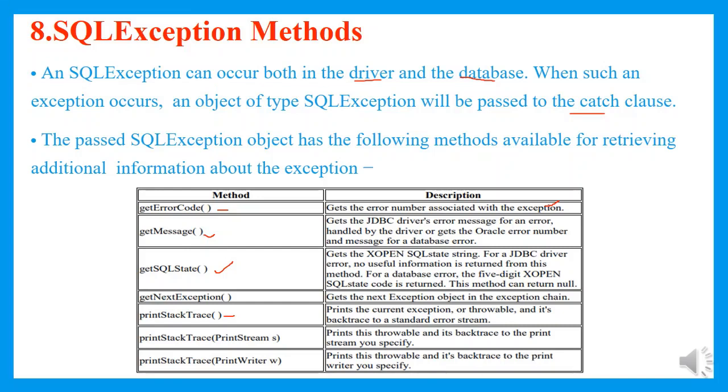These are the different types of exception methods that can be used. For example, in the catch block, I have created an exception as an argument, E. Within an SOP statement, I write E.getErrorCode, E.getMessage, E.getSQLState, because I want to see the details. So these are the different methods which are available in SQL exception.